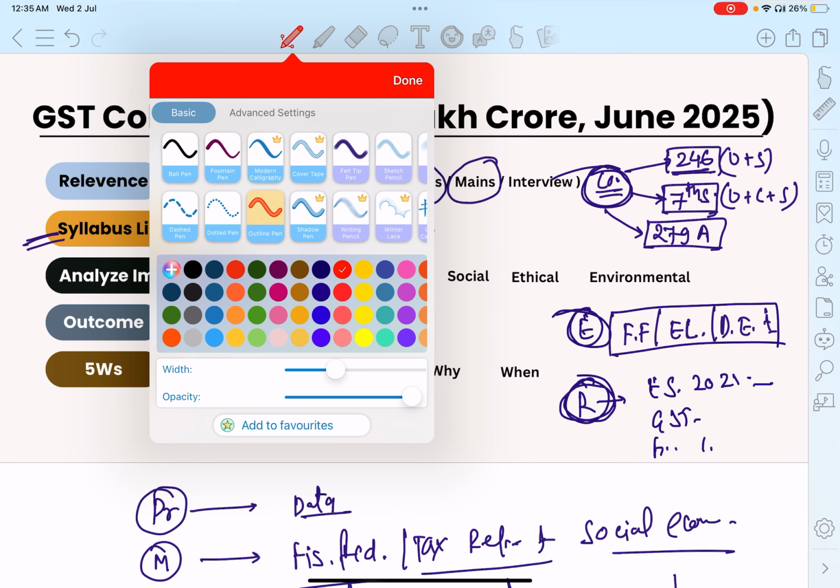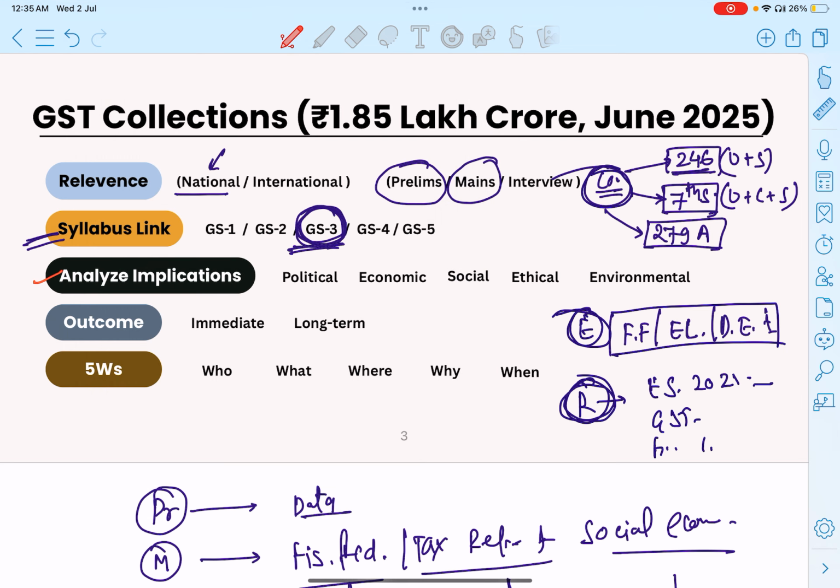The next thing is to analyze the implications. When we talk about the political implication, the GST system strengthens the GST Council's role as a collaborative platform. Why a collaborative platform? Because the GST Council brings together state leaders and central leaders.